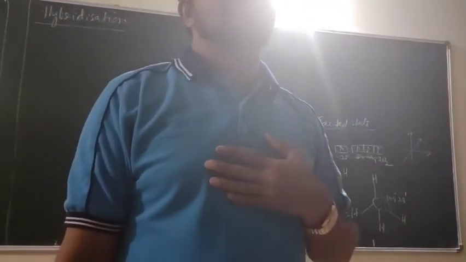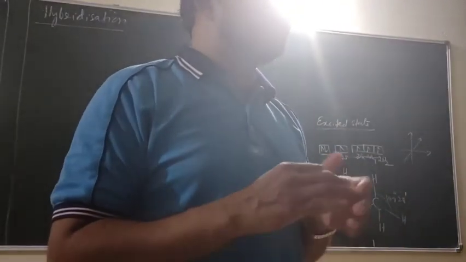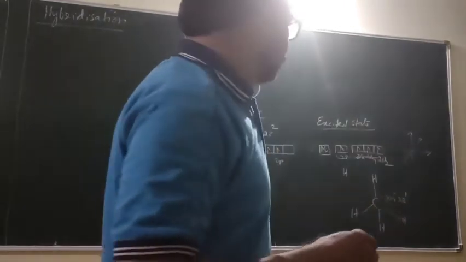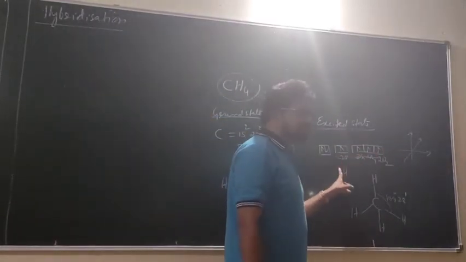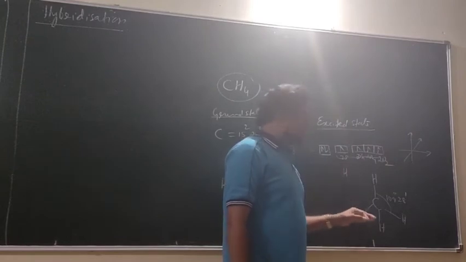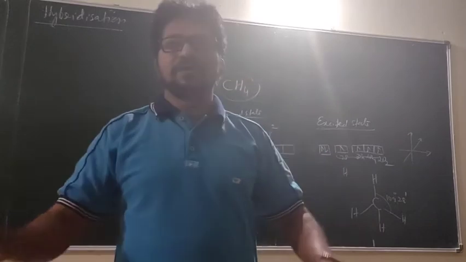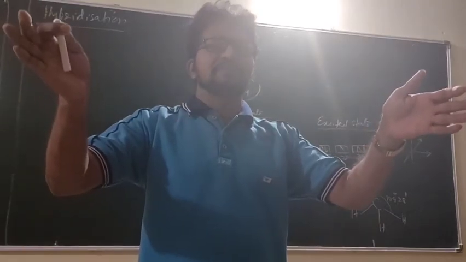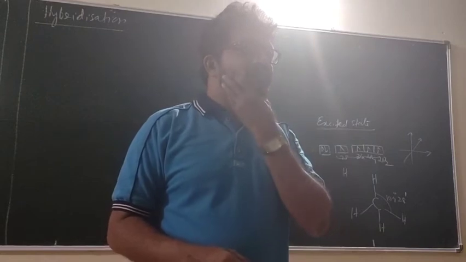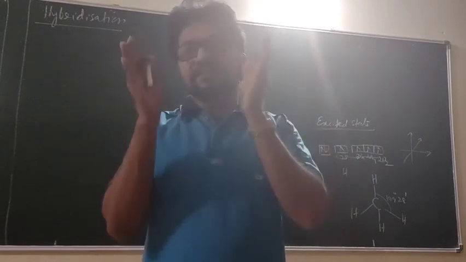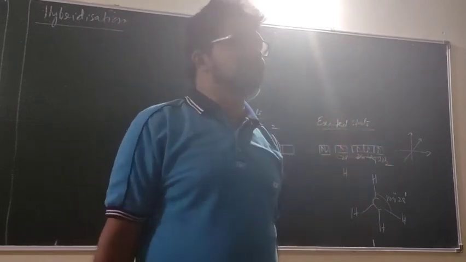Yes or no? And the other one is a spherical orbital having no direction. Anyhow, 3 bonds should be of one type and one bond should be of a different type. But what is the reality? All the 4 bonds are identical. So this leads to the thinking of hybridization.